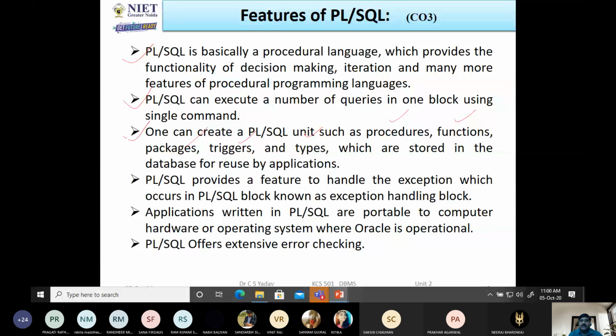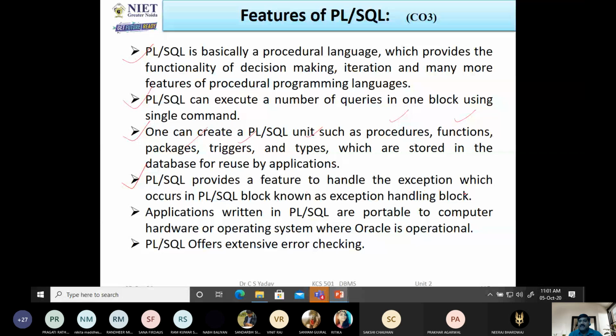So we achieve reusability through PL/SQL. There is no need to write code again and again. Why? Because we can store these blocks in the database, in the data dictionary, and whenever we need, we can execute that block. Did you get it? Hello? Yes, sir.